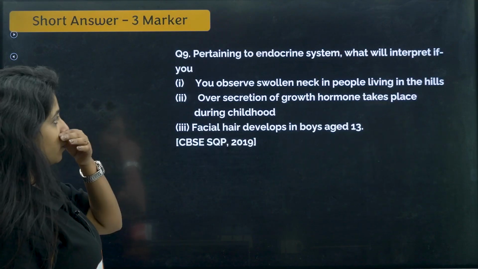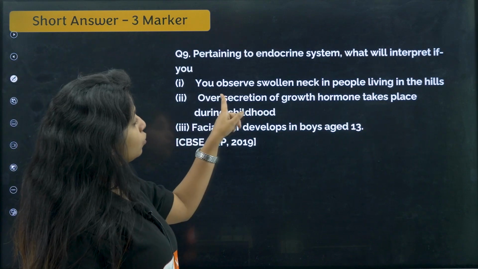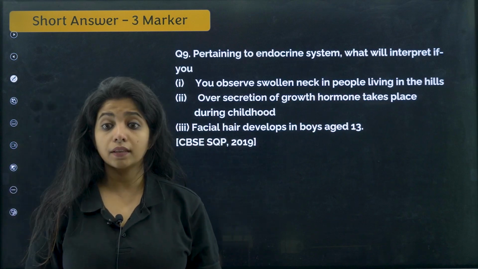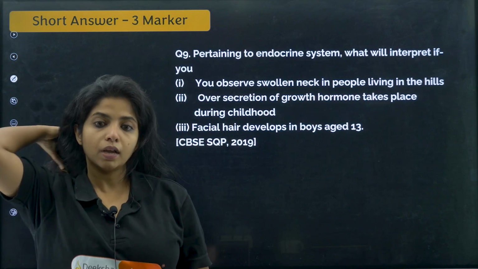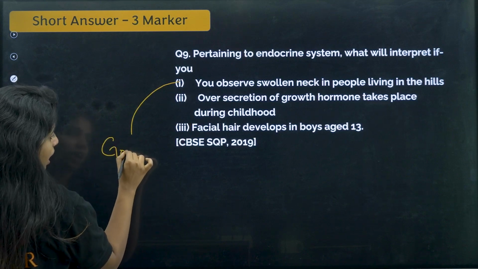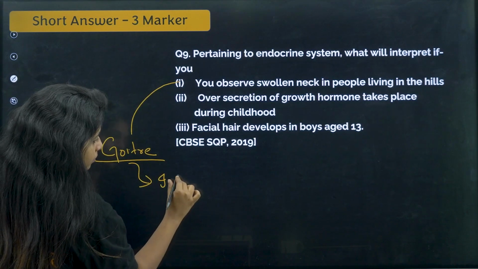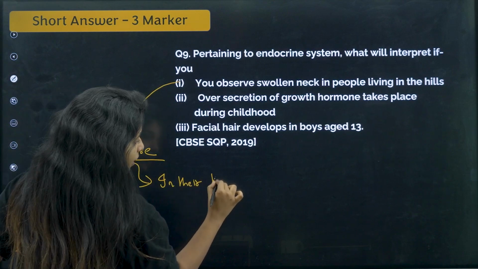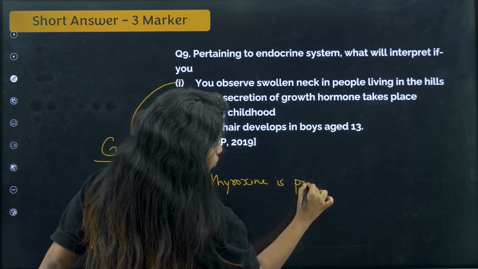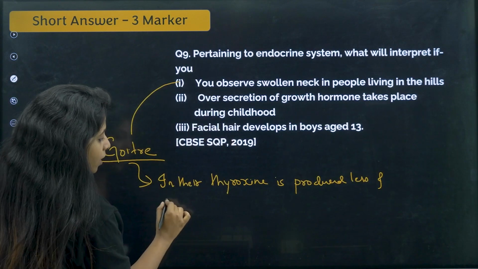Now the 3-marker question. Pertaining to the endocrine system, what will you interpret if you observe swollen neck in the people living in the hills? The people living in the hills, if you observe swollen neck, what does that mean? Basically, I can say that they have goiter. They have a condition that is known as goiter, and that means in their body, thyroxine hormone is being produced less.